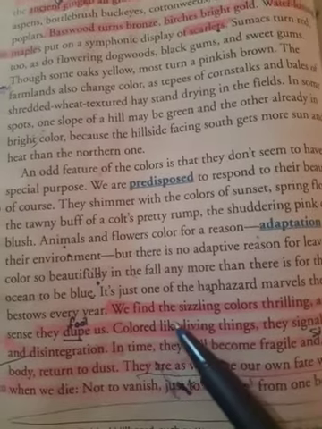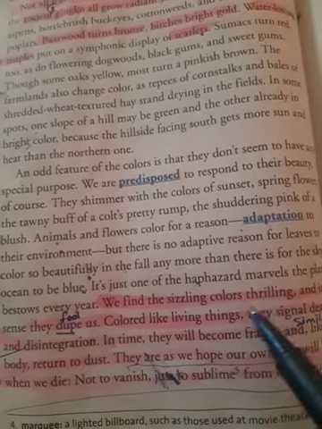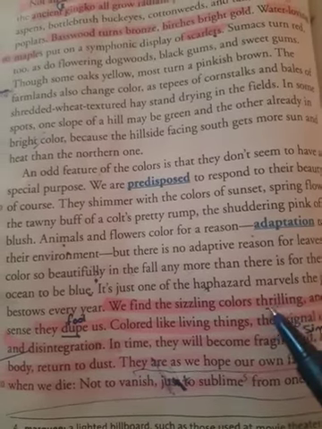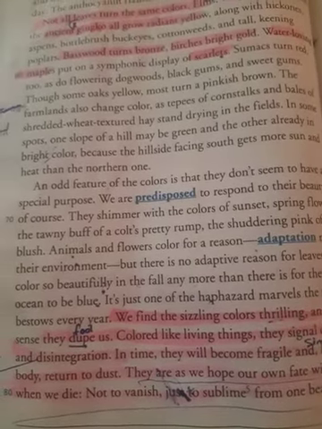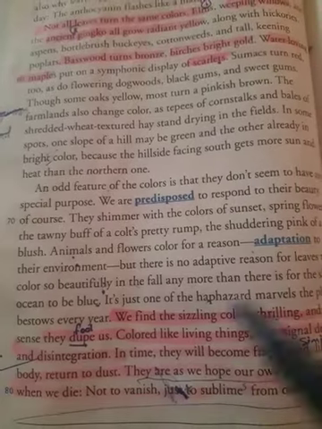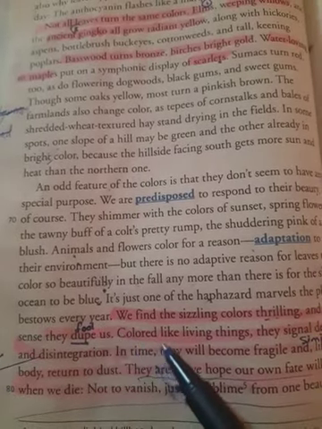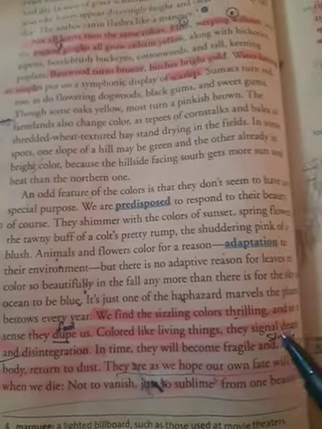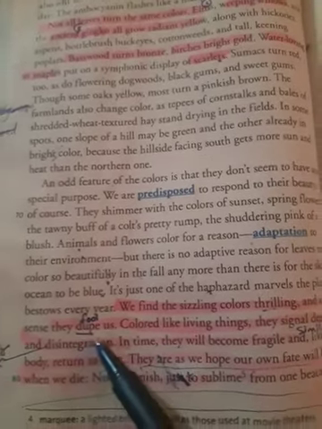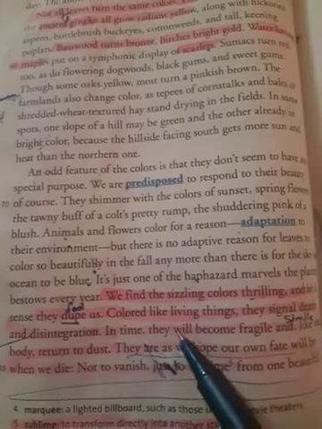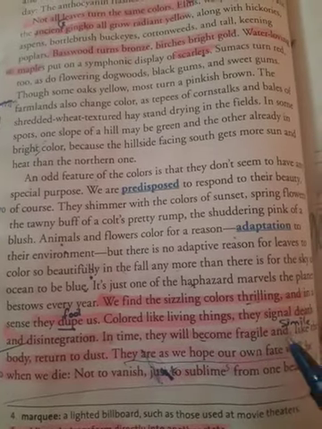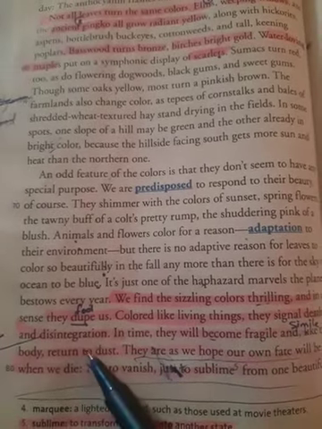Now, look at these lines. We find the sizzling colors thrilling, which means exciting. You know that watching turning color is exciting, but at the same time, they dupe us, which means fool us. How? Colored like living things, they signal death and disintegration, which means decay. They will become fragile and like the body return to dust.